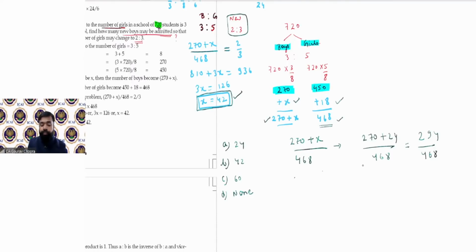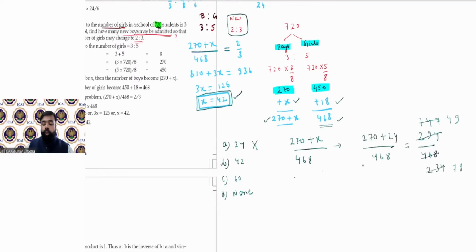So on simplifying, let's see what is the result. Let us cancel with the help of 2. It is becoming 147 by 234. Now you cannot simplify further, or can you? Let's try again. If we cancel with the help of 3, then it will become 49, and here it will become 78. Now further you cannot cancel. So 49 by 78. So this is not 2:3. So the first option will be wrong.